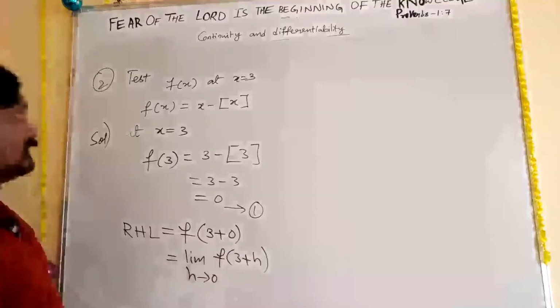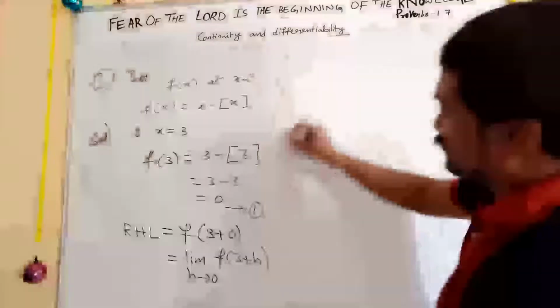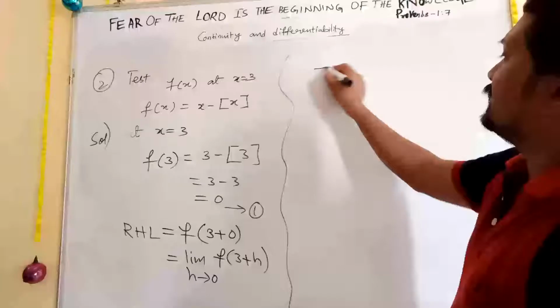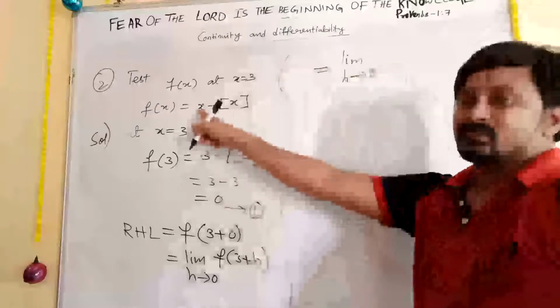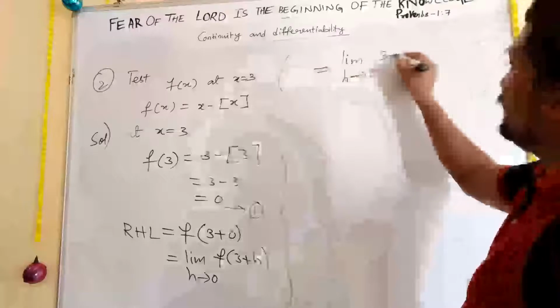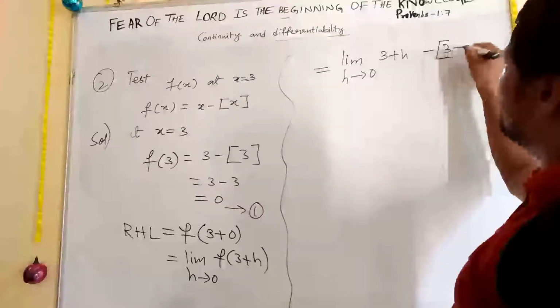So now wherever x is there, substitute 3 plus h. So that is equal to limit h tends to 0, x plus what I need to write? 3 plus h, and here 3 plus h minus in the box again 3 plus h.